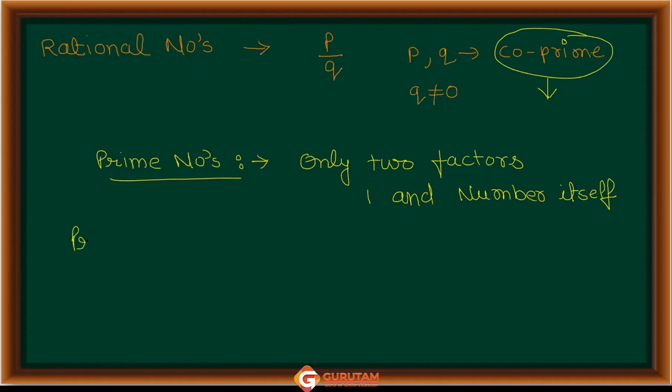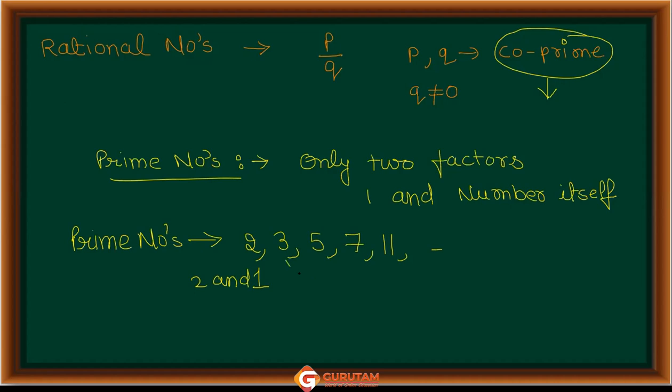For example, do you know which number prime numbers start from? 2. After that, 3, then 5, then 7, then 11. So you see, what are the factors of 2? Factors of 2 are only 2 and 1, because 1 is a factor of every number.